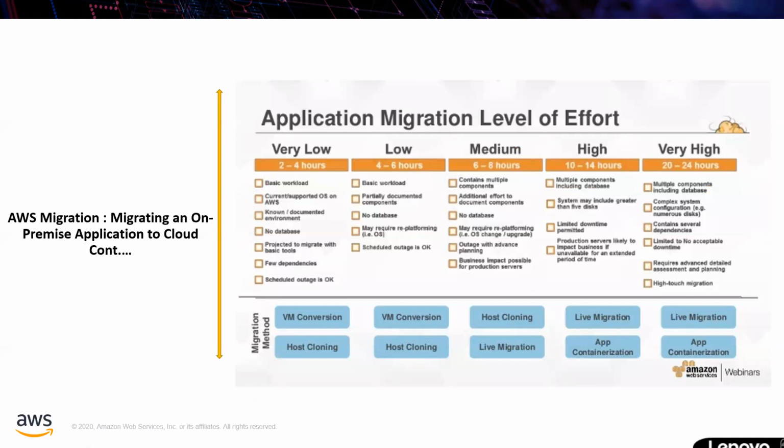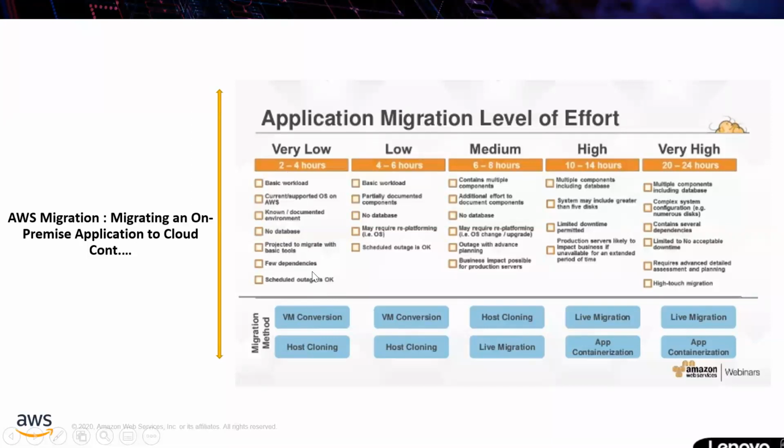How big is the data you have, and how long will it take to migrate the application to the cloud? That is what we are discussing here. It's 2 to 4 hours if we have a very low-level application, a basic workload, with a current supported OS on AWS, a known documented environment, and no database.